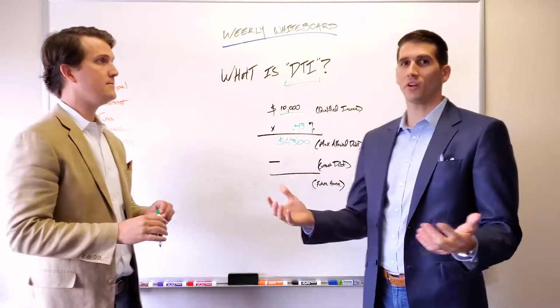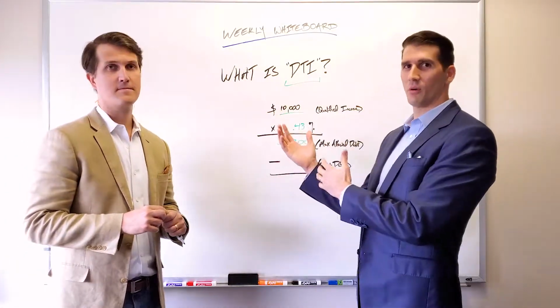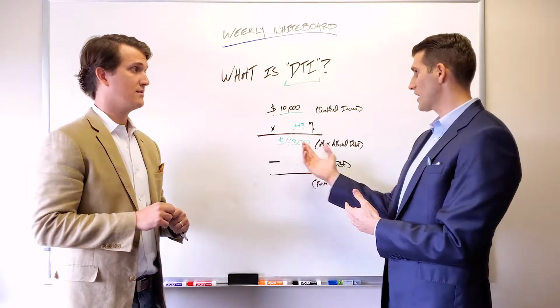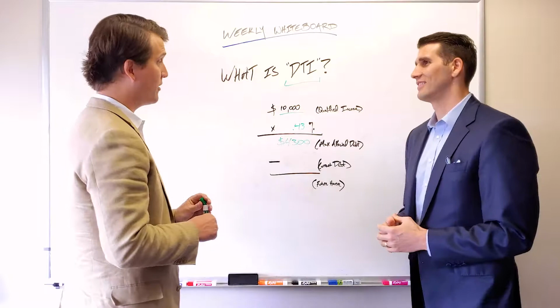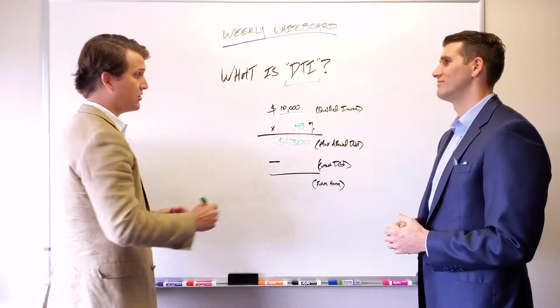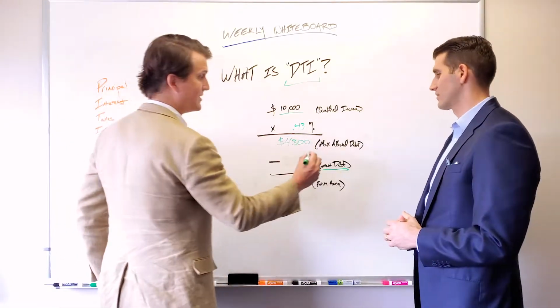Man, so $4,300 of debt is how much this borrower would be qualified for. So seems like a lot of house for $4,300, right? It's a lot of money. Whether or not you can get a lot of house with that is totally dependent upon what all of your other current debt is. Gotcha.